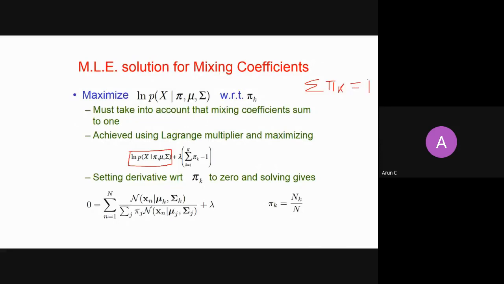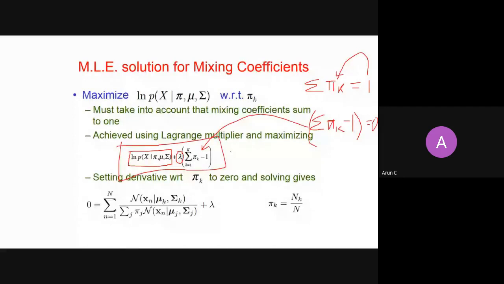You bring 1 to the left hand side, so it becomes the summation of pi k minus 1, which is equal to 0, as in support vector machine. If you want to bring this constraint into your objective function, you have to multiply it with a Lagrangian multiplier, lambda. So this is your total objective function, which you want to maximize with this constraint.